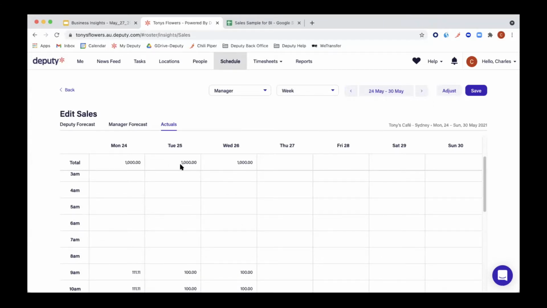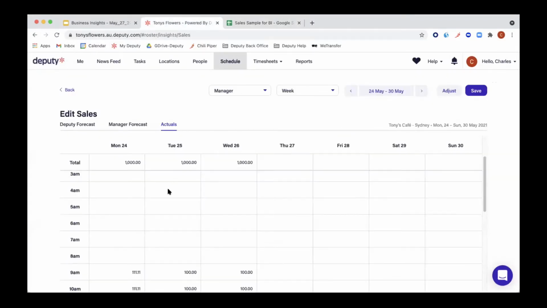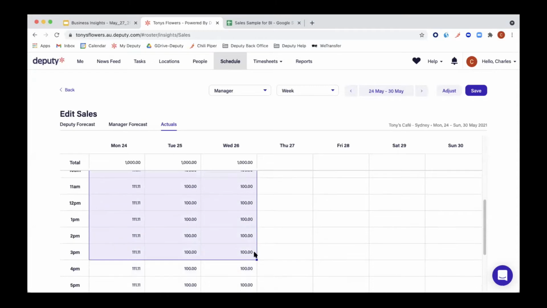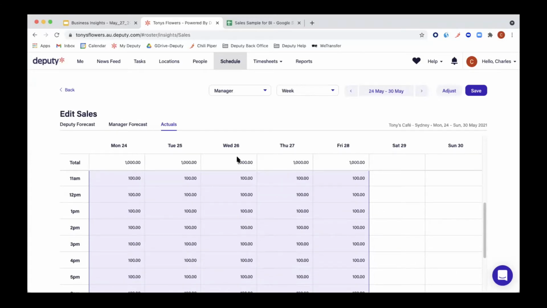The way you can input the data is either by hand, like I showed you, or if you have a CSV file of all your sales, you can just copy and paste it. For example, here we have a prepared sales file for this example. All I have to do is drag, copy, go back to my edit sales, delete this and paste. Then we see that it has automatically filled up and the totals have been automatically calculated at the top. What works here in the actuals works as well for the manager forecast.